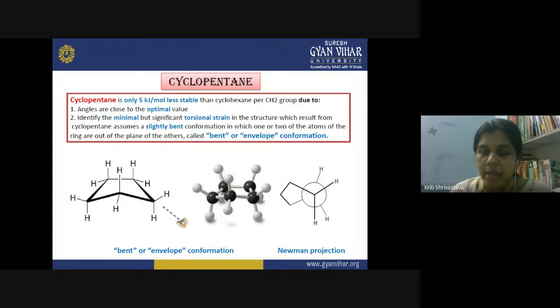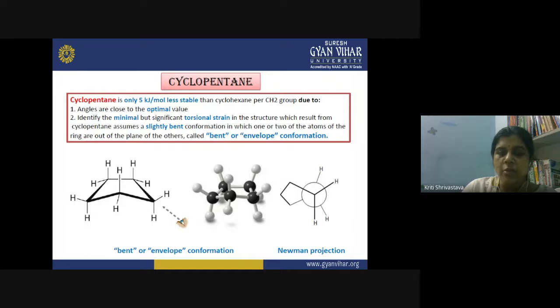If you compare the per CH2 group energy, you can see that when we increase the number of carbon atoms in the ring, you gradually achieve more and more stability in the molecule. When you talk about cyclopentane, yes, it is not as stable as cyclohexane, but it is more stable as compared to cyclobutane and cyclopropane.